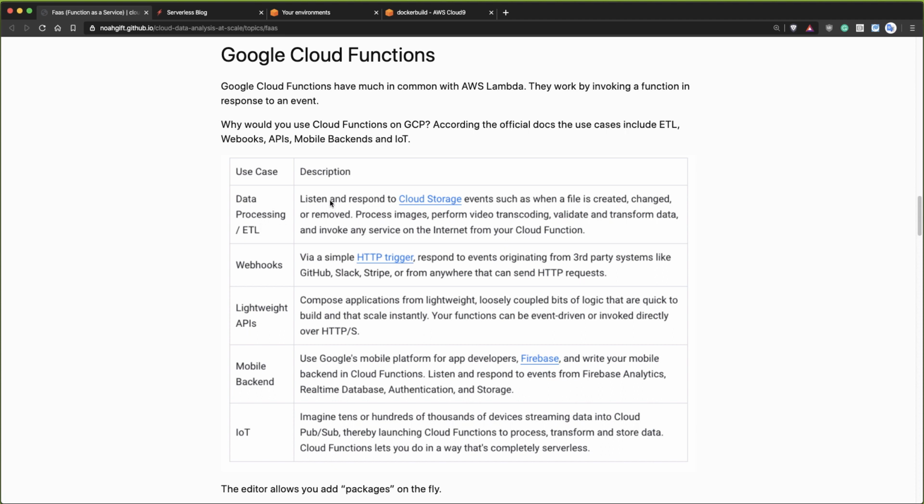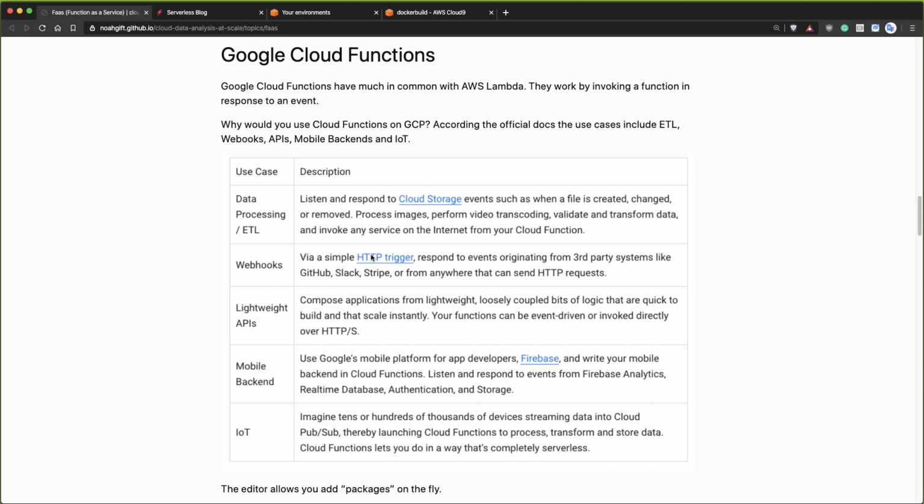And so here's an example. This is directly from Google. You listen and respond to cloud storage events like file creation, changes, or removing things, processing images, performing video transcoding, validate, transform data. So really, data engineering is a strong, strong use case for why you would use Google Cloud Functions or AWS Lambda. Pretty much they're interchangeable.